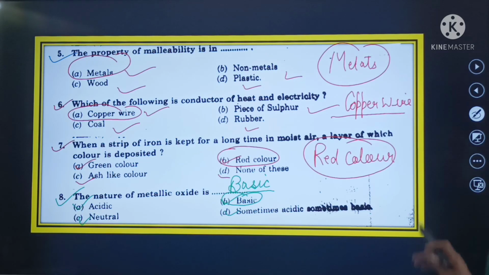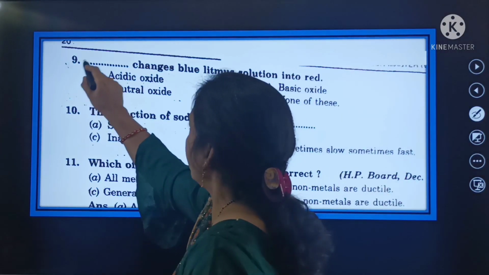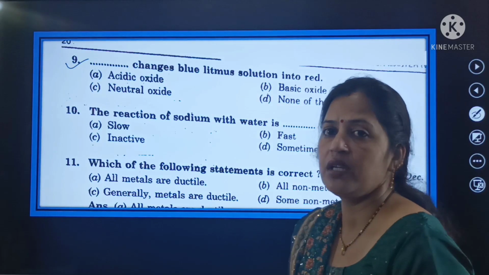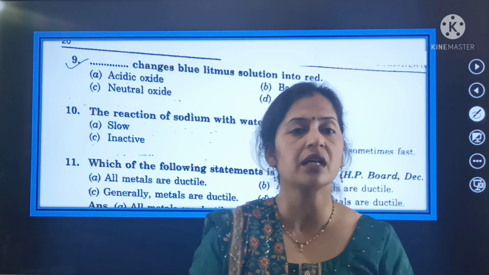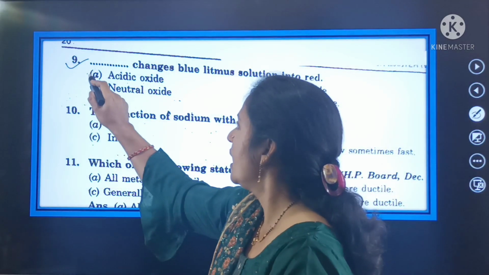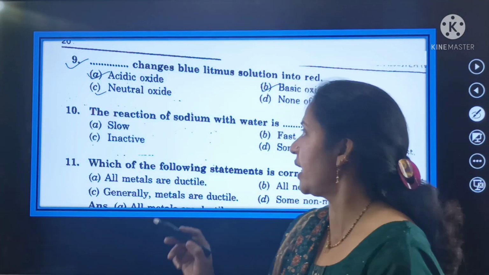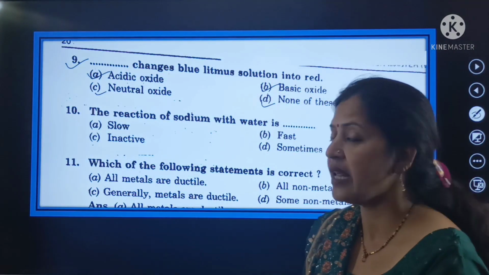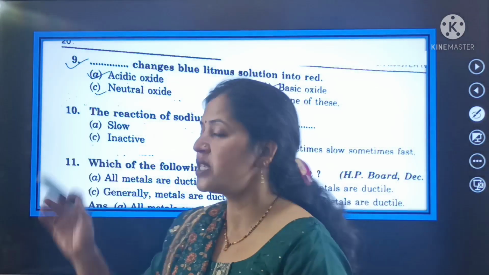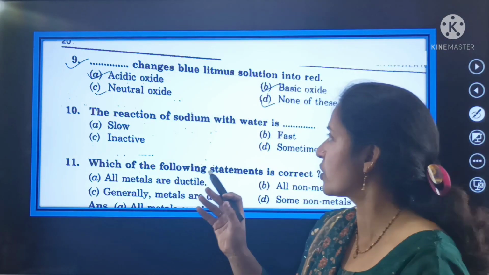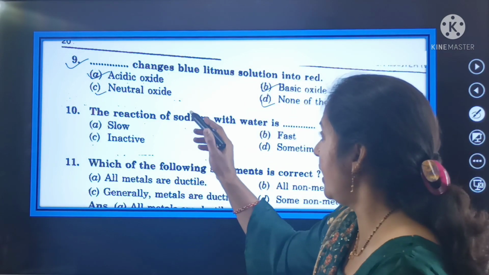Now shift to the question number 9, and your question number 9 is dash changes blue litmus solution into red. कौन है जो ब्लू लिटमस को रेड लिटमस में कन्वर्ट करता है? ऑप्शंस है बेटे एसिडिक ऑक्साइड, बी बेसिक ऑक्साइड, सी न्यूट्रल ऑक्साइड, एंड डी इज नन ऑफ दीज. Dash changes the blue litmus into red litmus. Options either acidic oxides, basic oxides, neutral oxides, or none of these. So here beta acidic oxides.